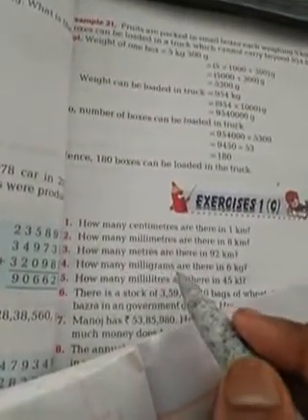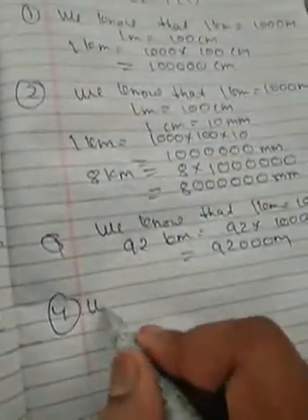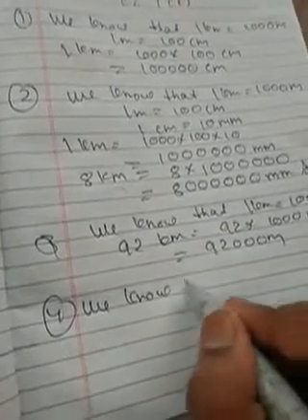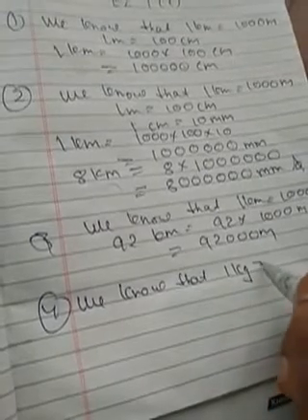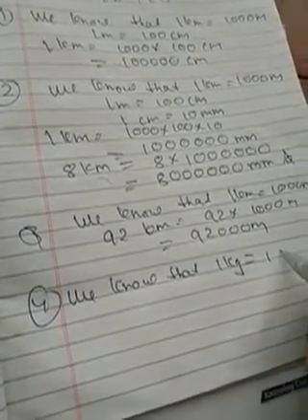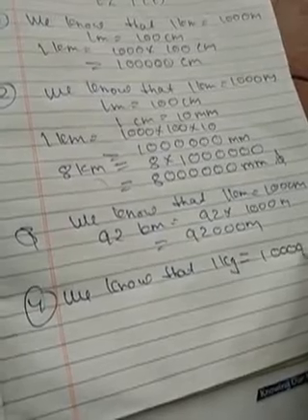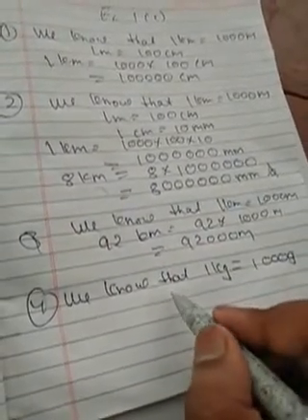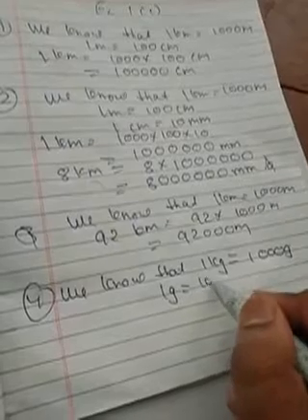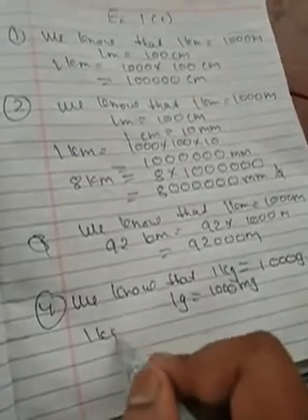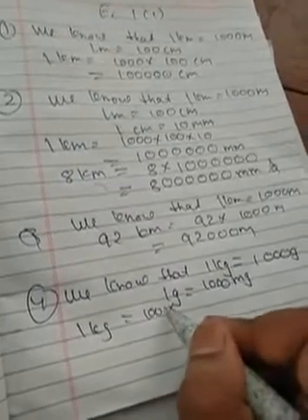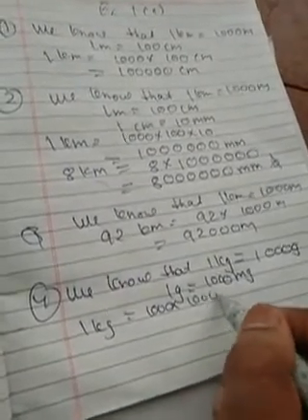Now next question. Question number 4. How many milligrams are there in 6 kg? So we know that 1 kg is having 1000 gram and 1 gram is equal to 1000 milligram. So 1 kg is equal to 1000 into 1000.